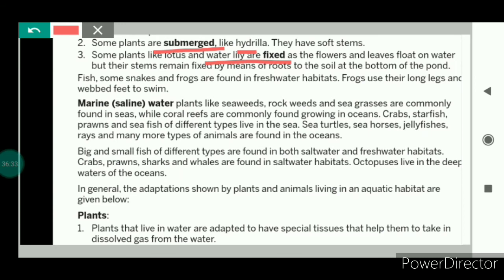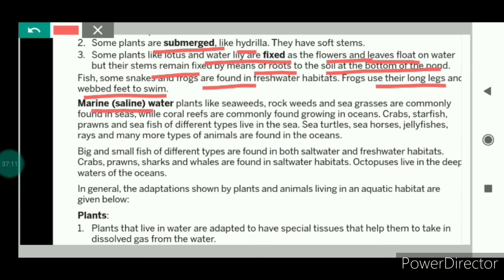And some plants like lotus and water lily, in such plants the flowers and leaves float on water, but their stems remain fixed by means of the roots to the soil at the bottom of the pond. Fish, some snakes, and frogs are found in the freshwater habitat. Freshwater habitat means when the water is not salty. Frogs use their long legs and webbed feet to swim. I told you, webbed feet help the animal to swim easily.